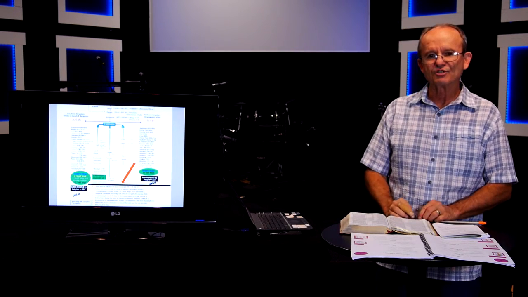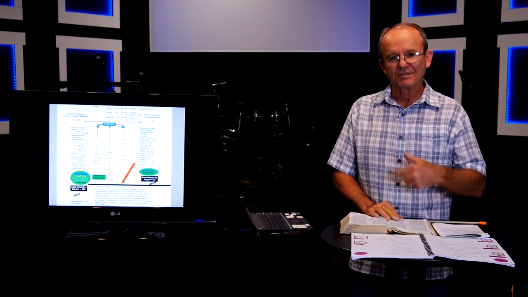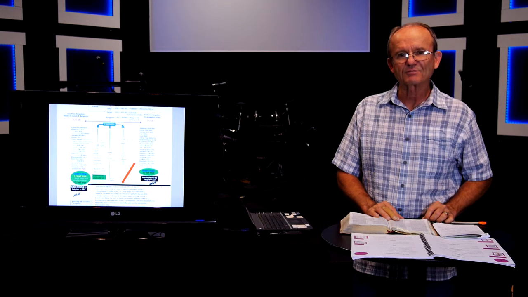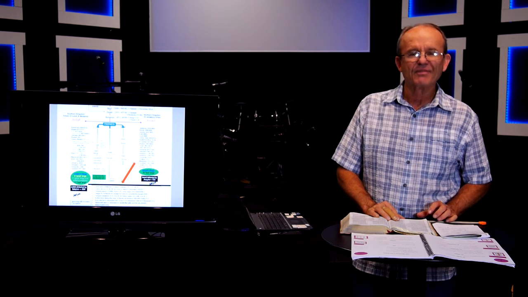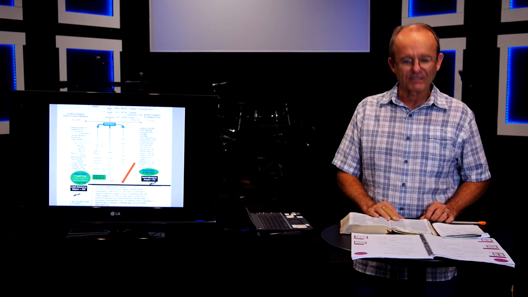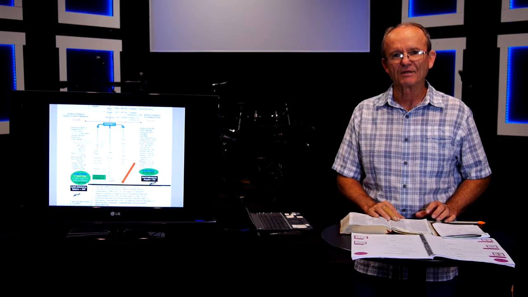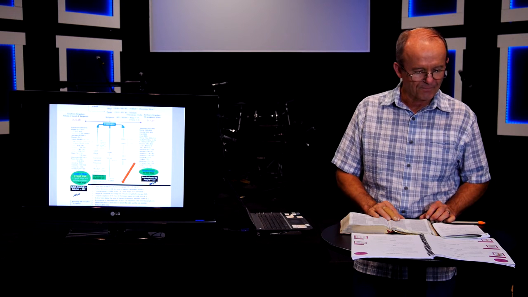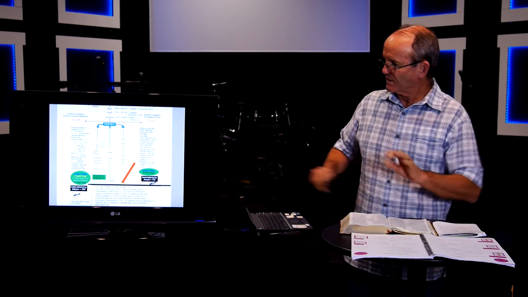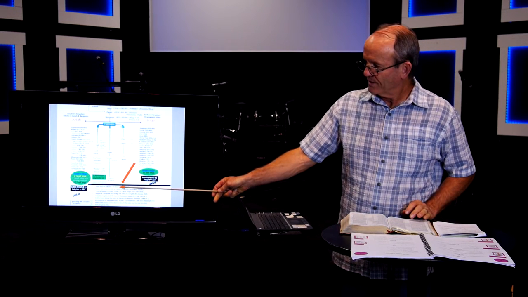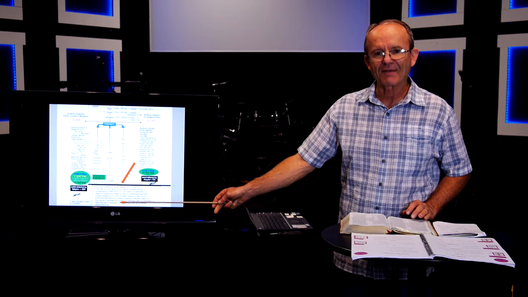The kingdom of Judah, the southern kingdom, all those in Jerusalem, they were deported or transported to Babylon for a 70-year period. This was what was prophesied by Jeremiah, that they would be in captivity for 70 years as punishment for their idolatry. And so at this point, we're going to stop and not go to the events that happened after the captivity.